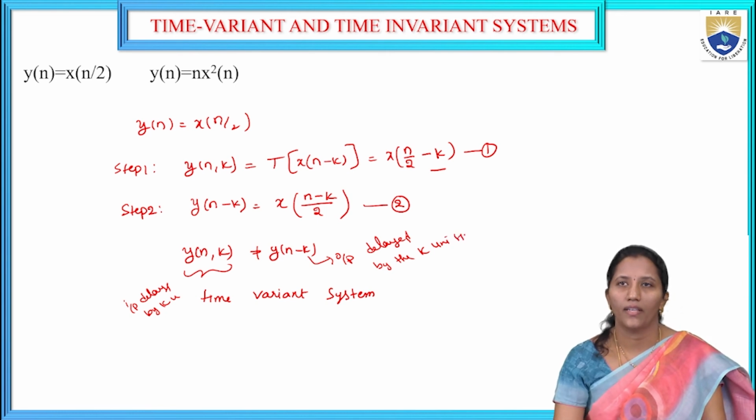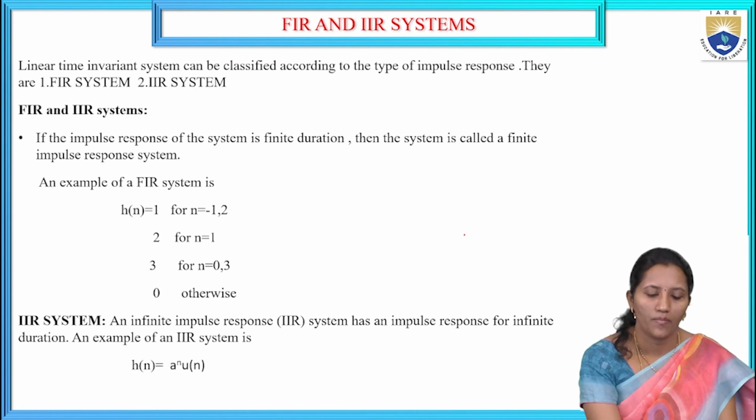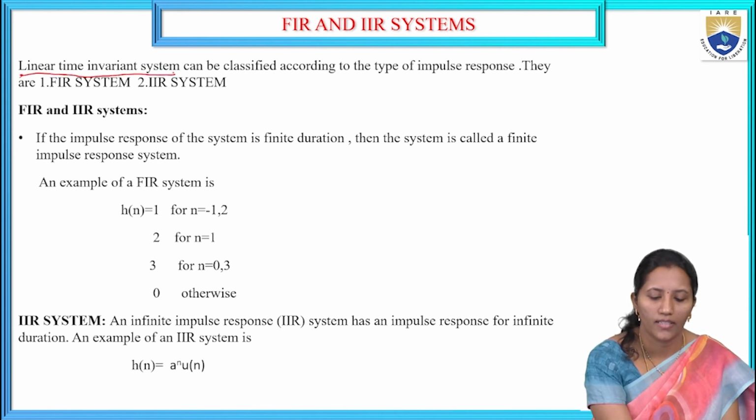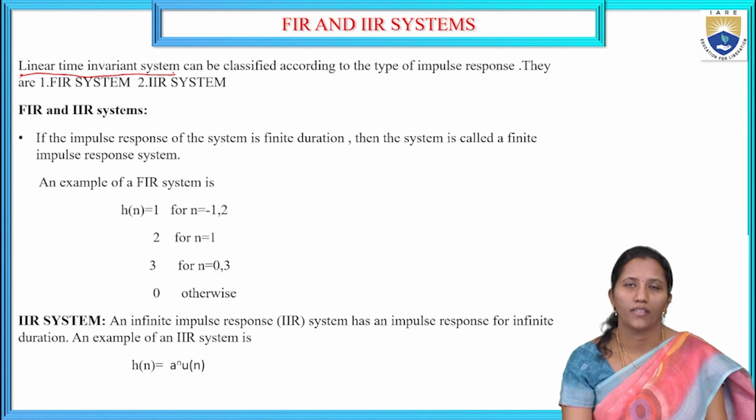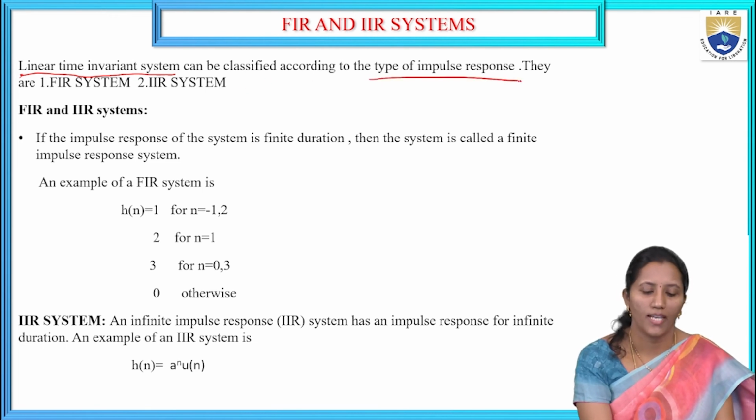Okay, these are the time variant and time invariant systems. A linear time invariant system, which we will discuss in detail in the next class, should satisfy the linearity superposition theorem as well as the time invariance property. Then that system is called a linear time invariant system. It is classified, according to the type of impulse response, as an FIR system or an IIR system.